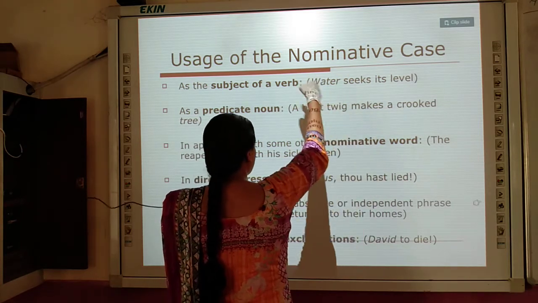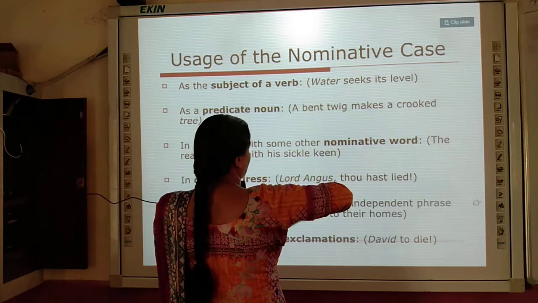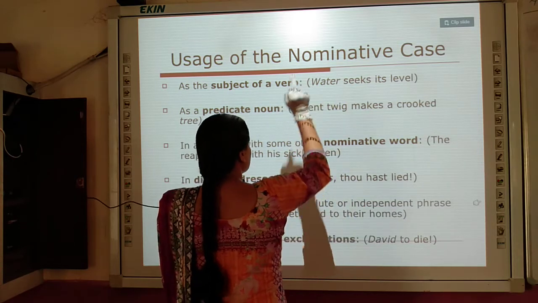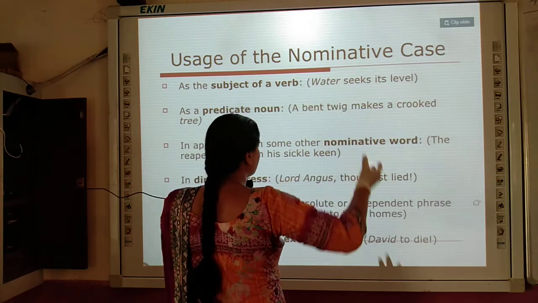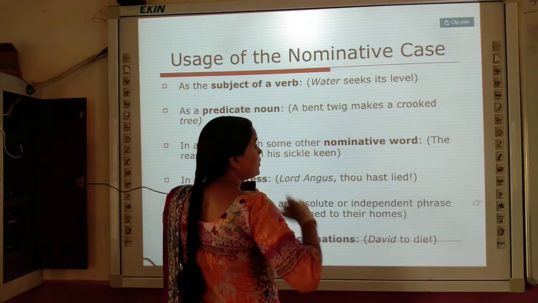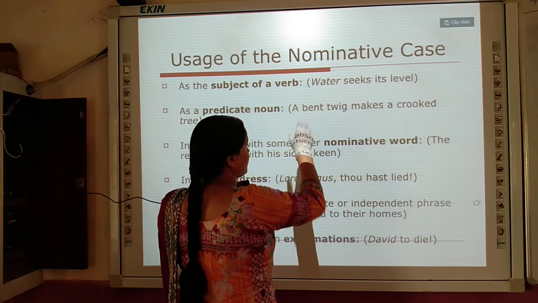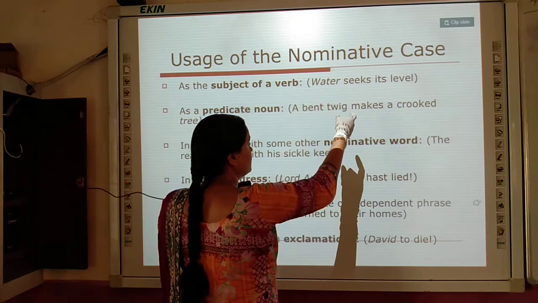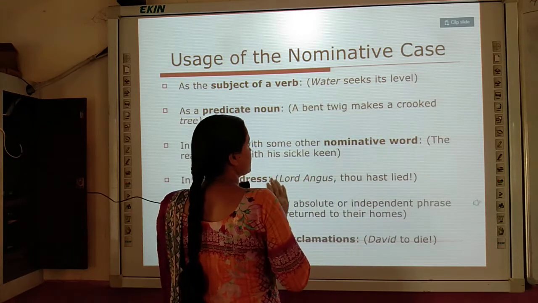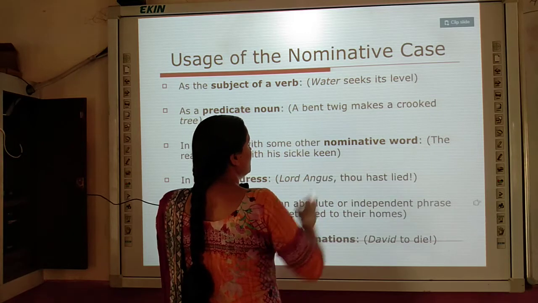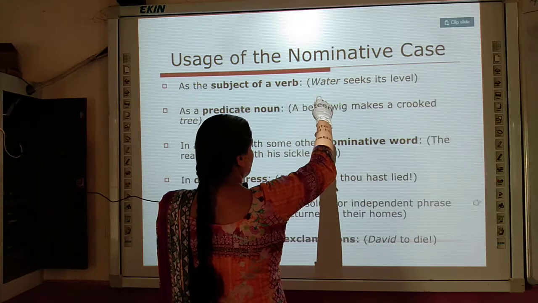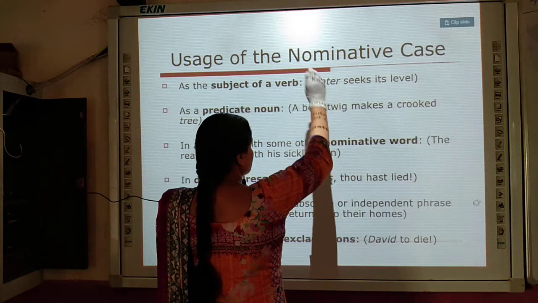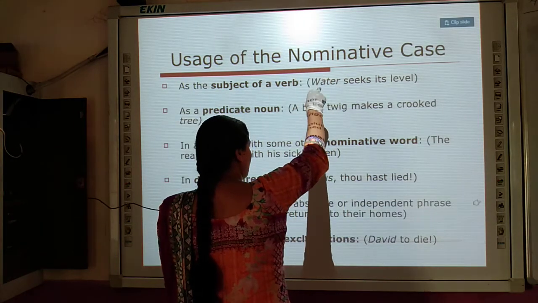So the word water is in nominative case, because water is acting and doing something, seeking.